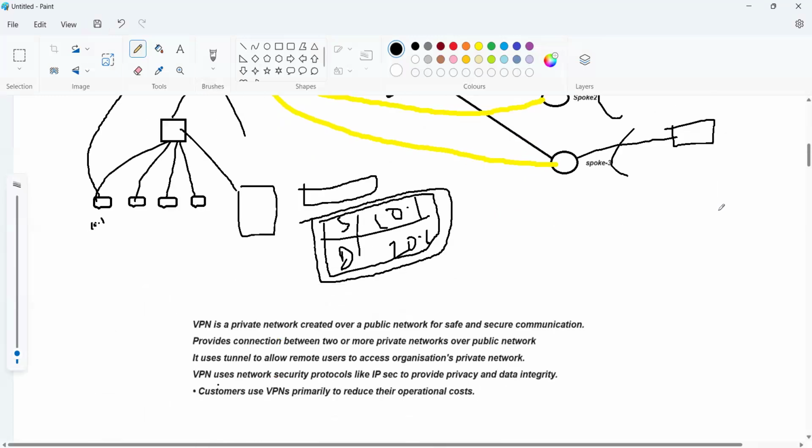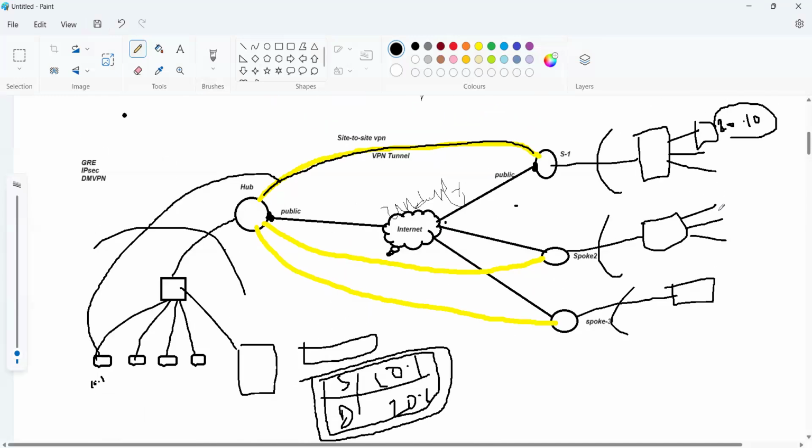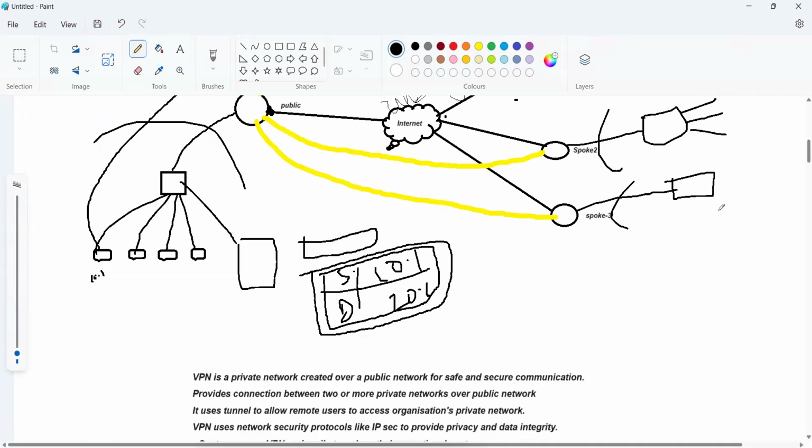So VPN uses network security protocols like IPSec to provide privacy and data integrity. Here it will provide security and data integrity. Whichever traffic is originated, the traffic will reach the exact destination location. That is data integrity. It will reach the exact location, where our source is 10.1 and the destination is here.